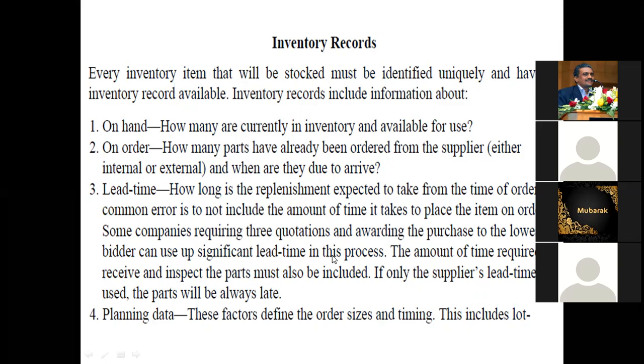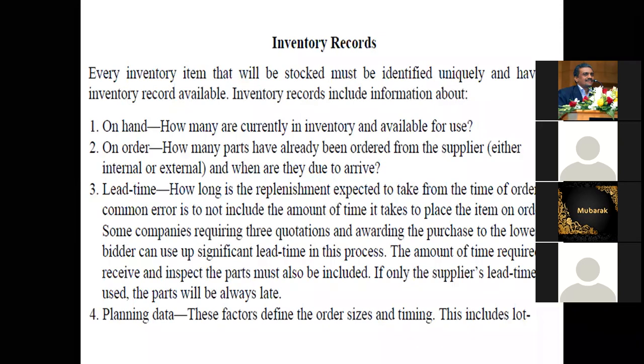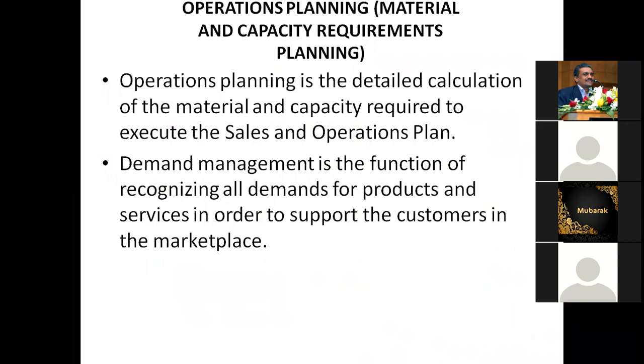That is what we call lead time. The amount of time required to receive and inspect the parts must be included. If only the supplier's lead time is used, the part will sometimes always be late. Planning data: these factors define order size and timing for the planning of data.